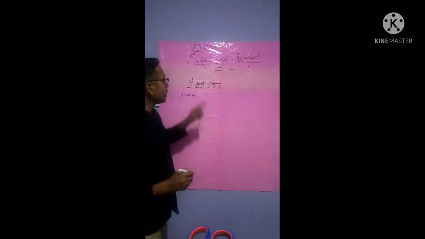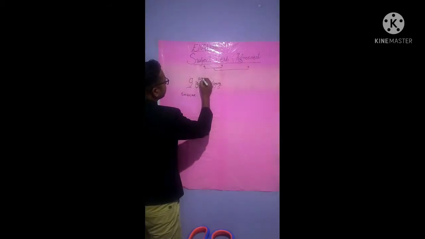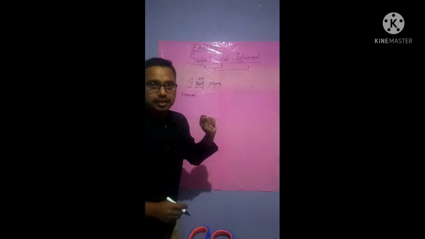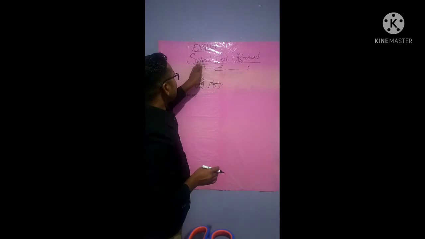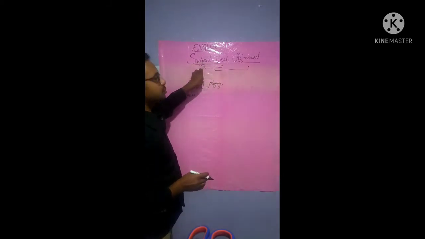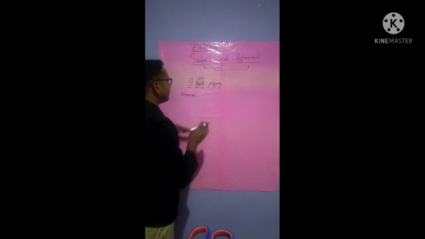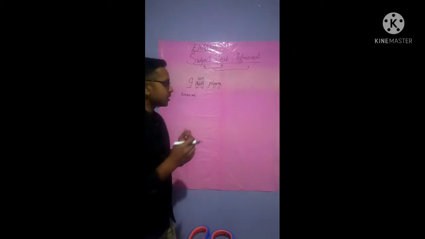In place of that, "I am playing" will be a correct sentence. So what should the verb be after the subject, to make a complete and meaningful sentence?